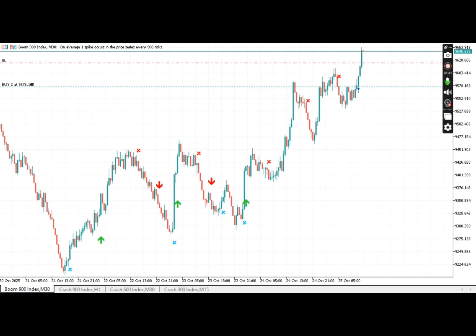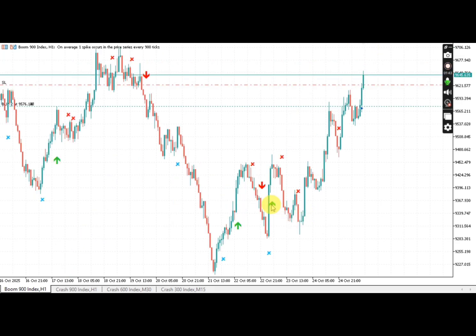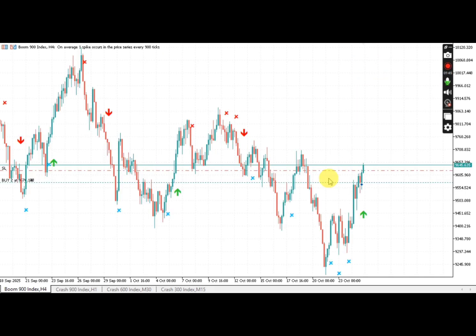At the same time, when we go to H1 time frame, you can see it's also showing a buy. When we go to 4-hour time frame, it's also showing a buy. The buy on the 4-hour time frame is very new. Now let me just post the vertical line on it. You can see that this candle makes it new. So we are expecting the TP to be around this point.